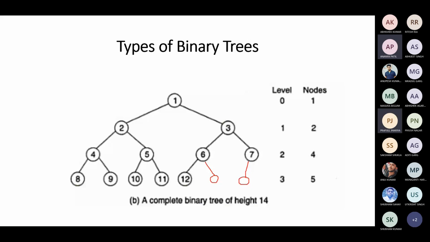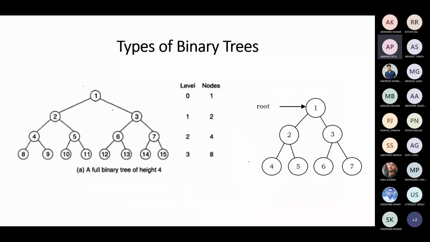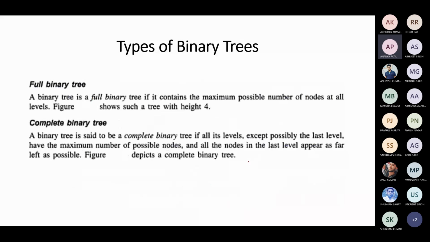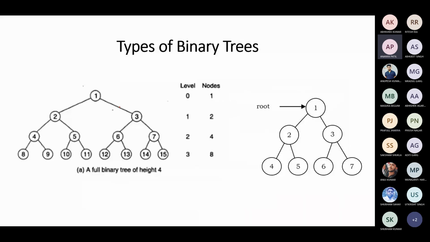Now I'm going to tell one statement. Don't get confused. All full binary trees are complete binary trees. I'll repeat. All full binary trees are complete binary trees. But all complete binary trees are not full binary trees, because a full binary tree says that at all levels, all nodes should be filled. This is a full binary tree.